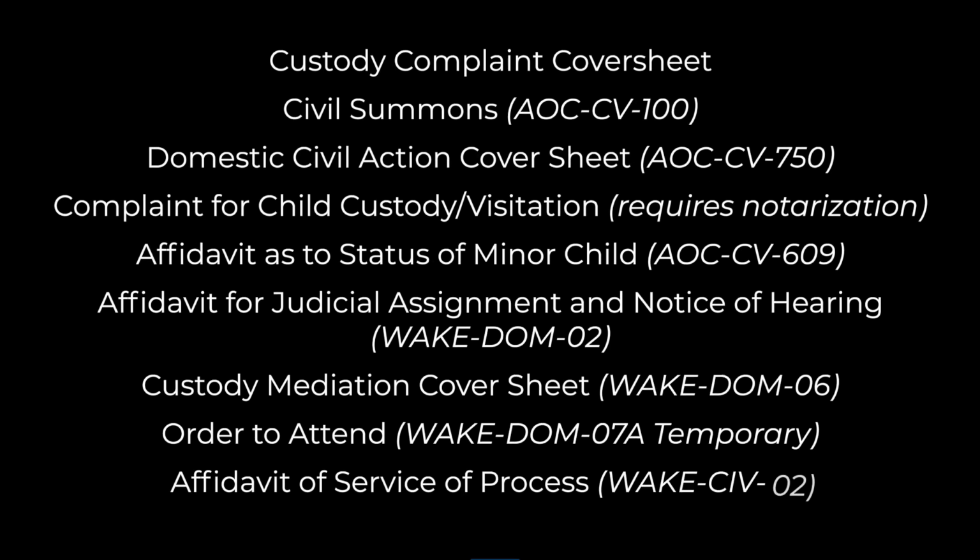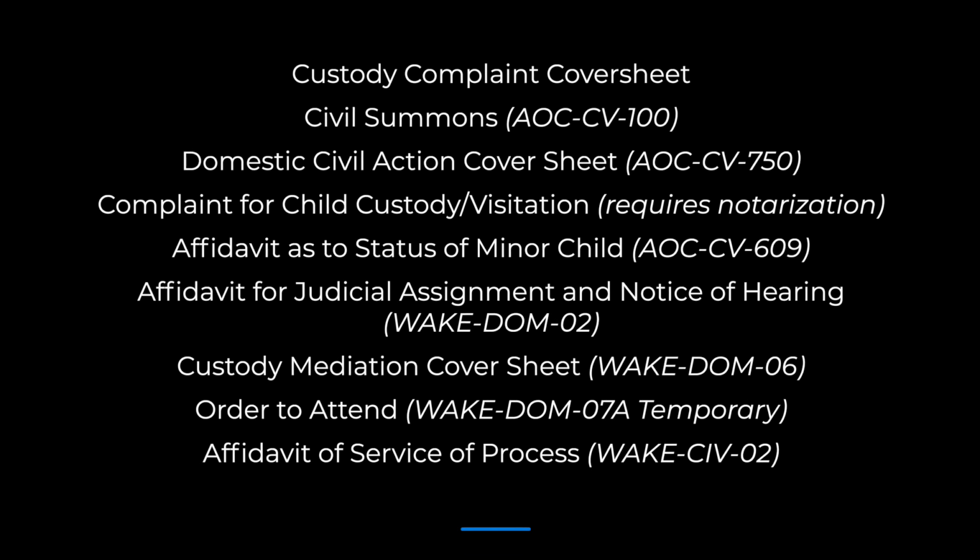Next, let's walk through the step-by-step instructions to file for custody in North Carolina. You can download all forms mentioned in this section at the resource page linked in the video description below. Step 1. Complete the forms. Download, complete, sign, and notarize 3 copies of the following forms: custody complaint cover sheet, civil summons, domestic civil action cover sheet, complaint for child custody visitation, affidavit as to status of minor child, affidavit of judicial assignment and notice of hearing, custody mediation cover sheet, order to attend, and affidavit of service of process.